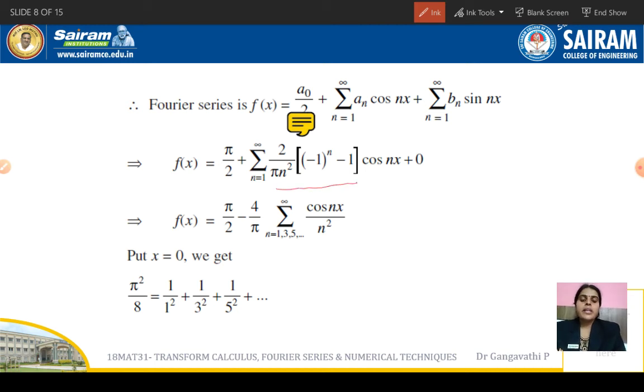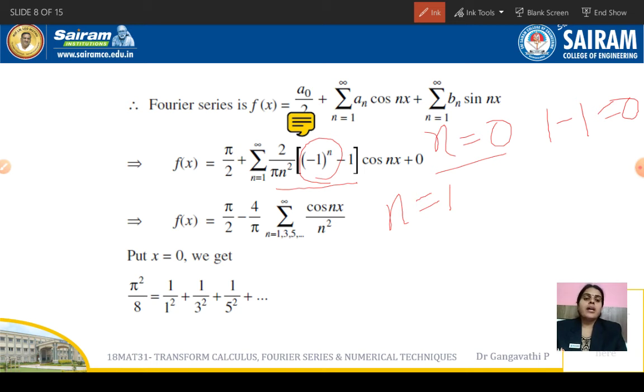When this term takes the even value, especially this term, let us check when n is equal to 0, what does the term give? So minus 1 to the power of 0. Any number to the power of 0 is 1. Minus 1, so it is 0. So we need not write when n is equal to 0. Similarly, when n is equal to 1, minus 1 to the power of 1 is minus 1. So minus 1, minus 1, so this becomes minus 2. So we'll get the answer.